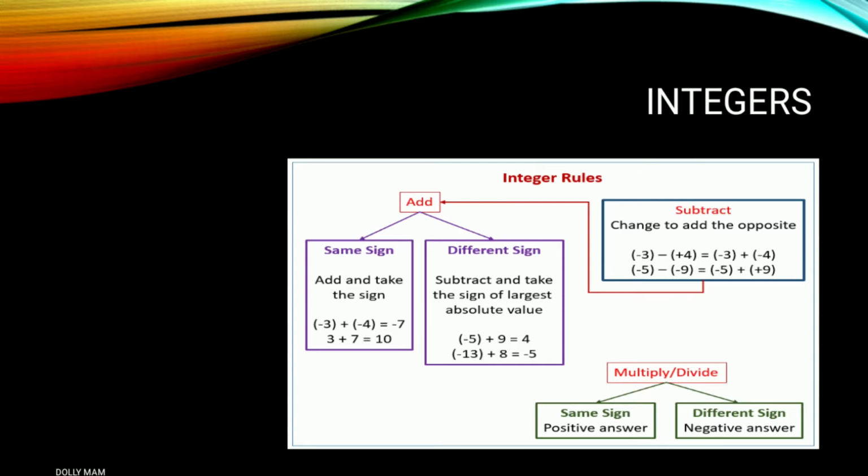And after that, take the sign of the largest value. Here, -13 plus 8. 13 and 8 both have different signs. So we have to subtract 13 and 8. Our answer is 5. But we have to give the sign of 13, as 13 has the largest absolute value. So our answer should be -5.